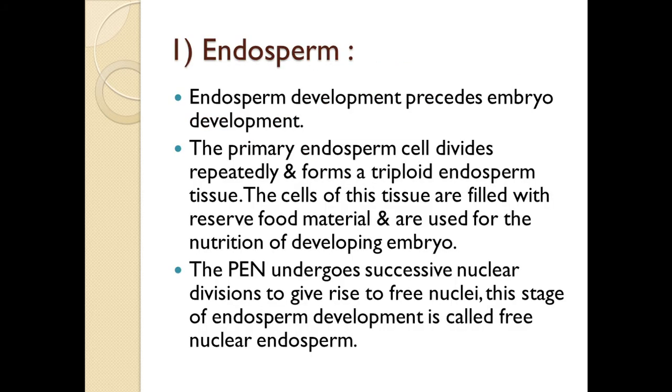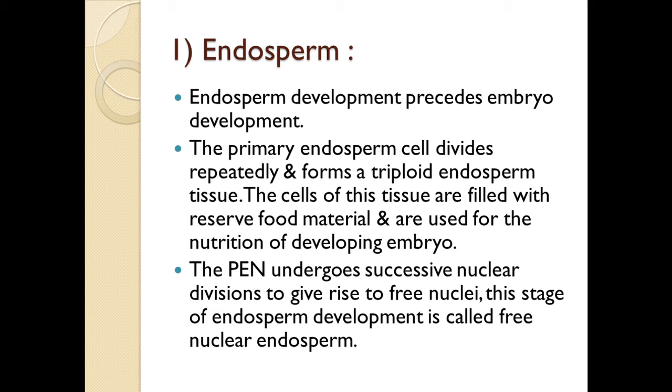So, first is endosperm. The endosperm development precedes embryo development. That means it starts before the development of the embryo. Listen once again, the endosperm development starts before the development of the embryo. Why is it so?